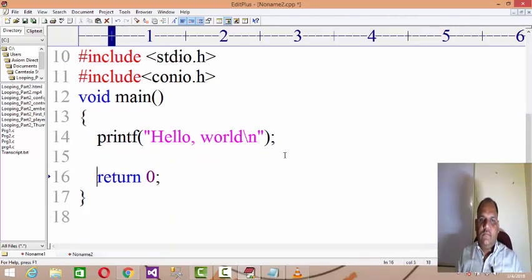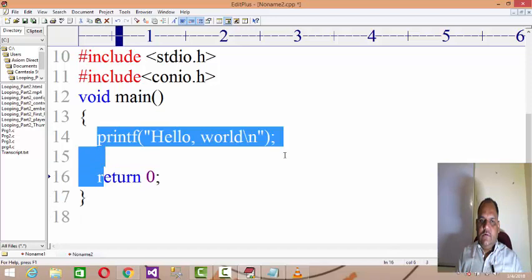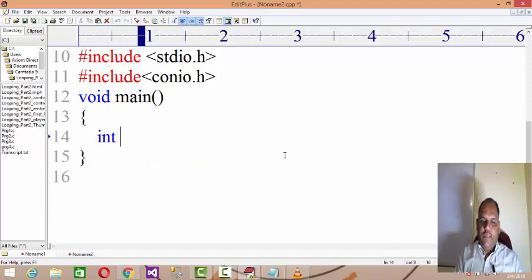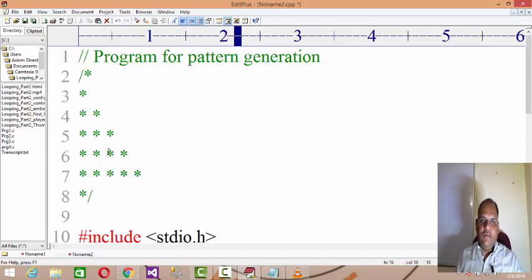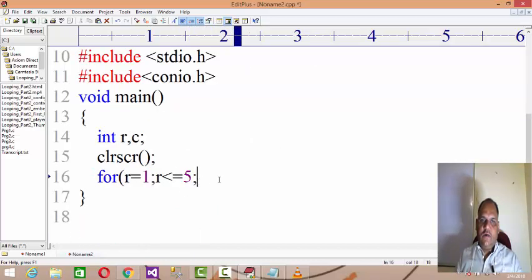Let's test this now. I will declare two variables, row and column. As I said, I'll set the outer loop for row: for r equals 1, r less than or equal to 5. How many total rows are there? 5 rows, right? So r equals 1, r less than or equal to 5, r plus plus, incrementing the row by 1.